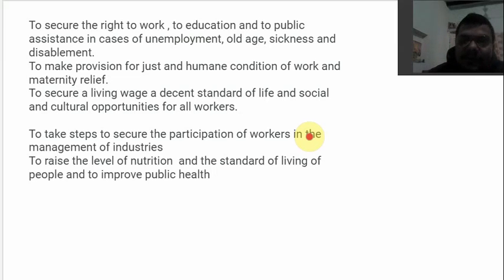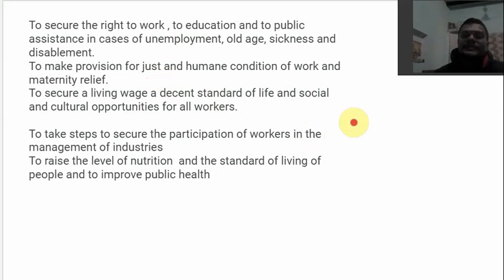Now, to make provision for just and humane conditions for work and maternity relief, we have already done this. If the workers are working somewhere, it is very important to give them better working conditions at their place of work. Also, women should be given maternity relief, and there is a concept of maternity relief in Indian laws, so that is something that we are already doing.